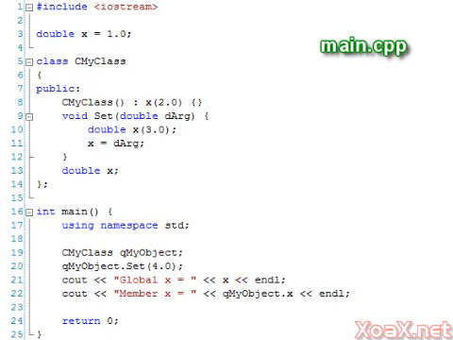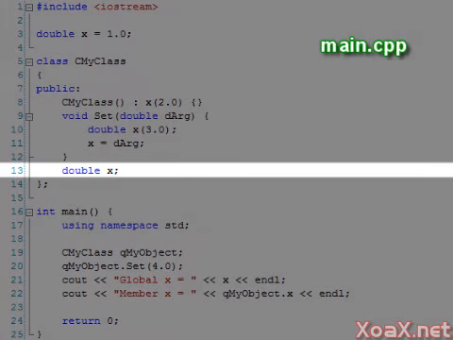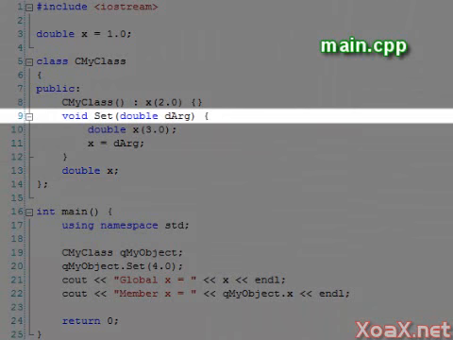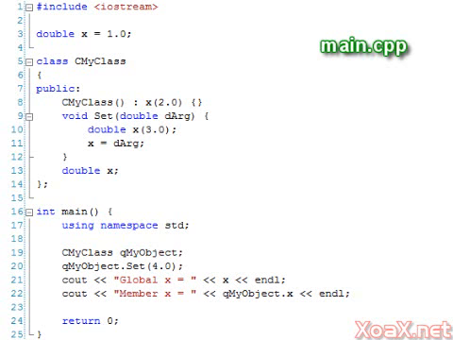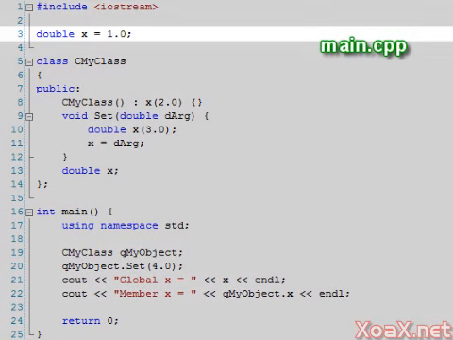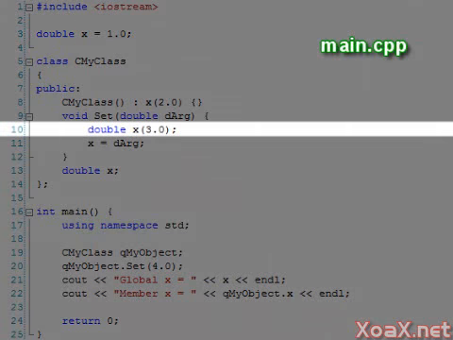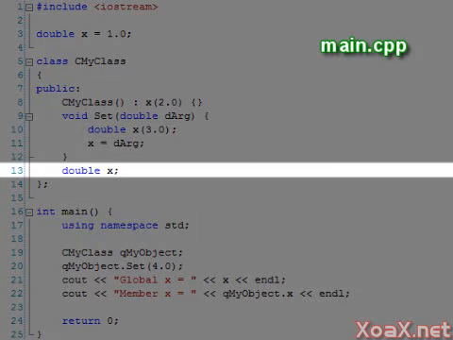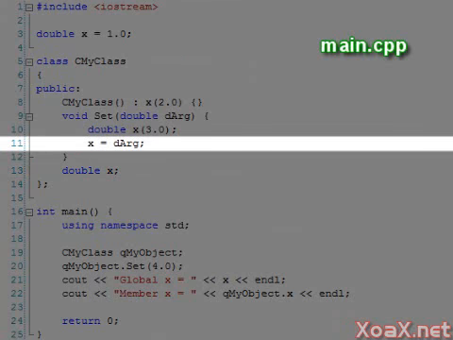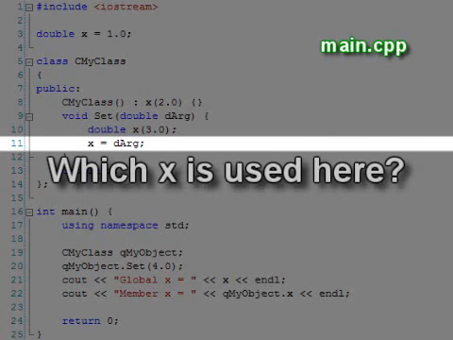In our next program, we have a simple class with a member variable named x. We also have a member function named set. The function set has access to 3 double variables named x. One is global, one is local, and the last one is a member variable. When x is set to the value of the argument, it isn't clear which x gets set by the assignment.